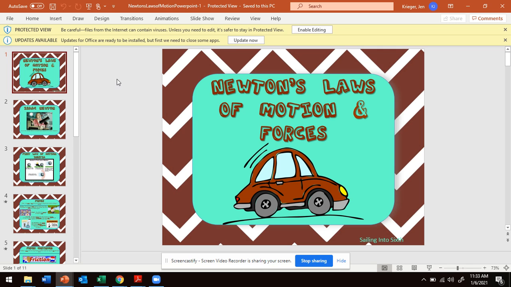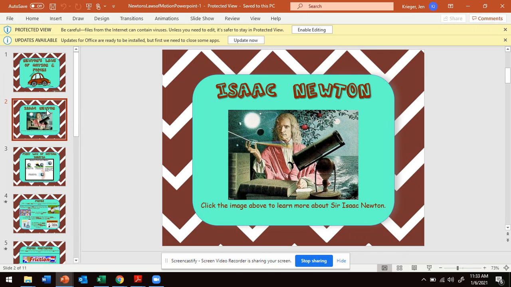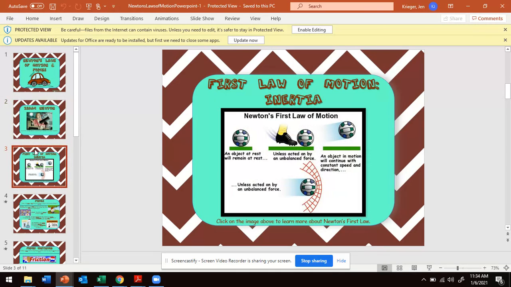Hi, everyone. So, as we learned all of Newton's laws of motion, I just want to take a moment and talk about this man here, Isaac Newton, and review his three laws. Instead of just memorizing the definitions of these laws of motion, I'm a big fan of visualizing, creating that picture. So, remember his first law of motion, his nickname is the law of inertia.